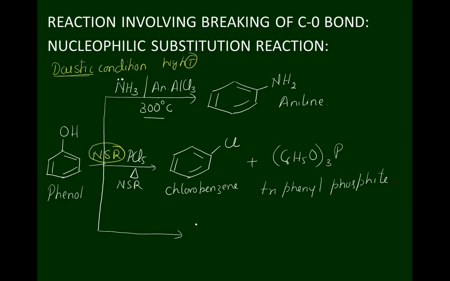When it is treated with phosphorus pentasulfide, we get